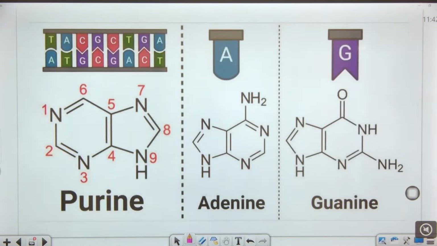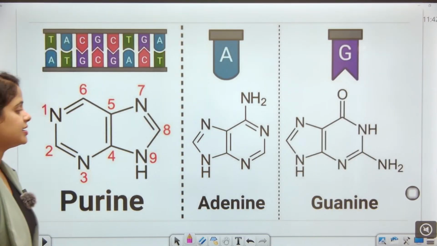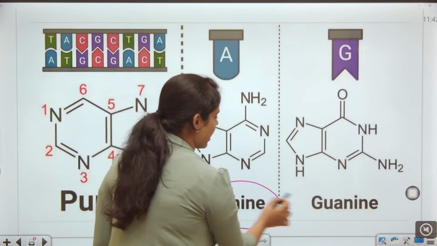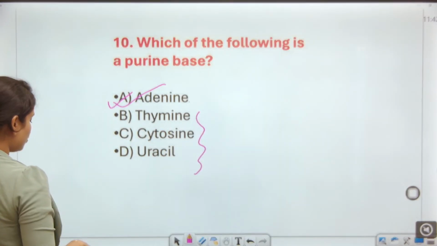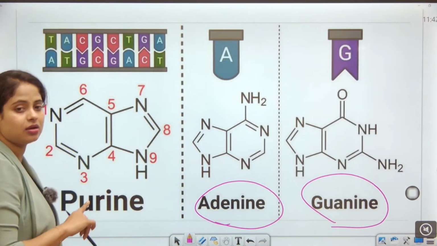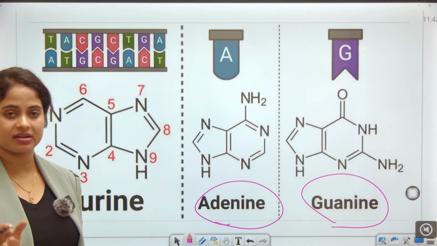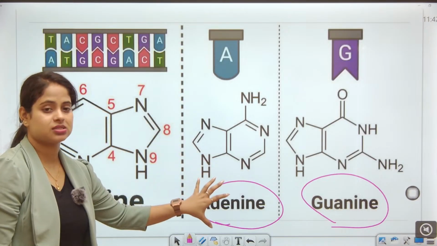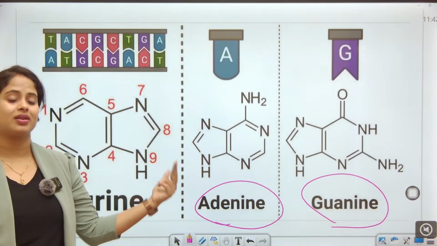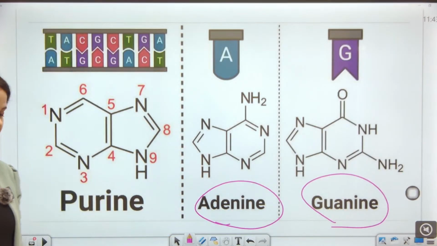See, the purines are adenine and guanine, but guanine here is not an option. Okay, so if the option is there, then you can choose the answer as adenine and guanine, or both A and B. So the purine bases are adenine and guanine, the nitrogenous bases of the DNA.